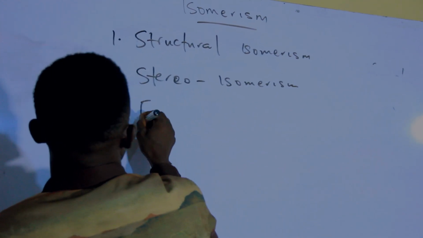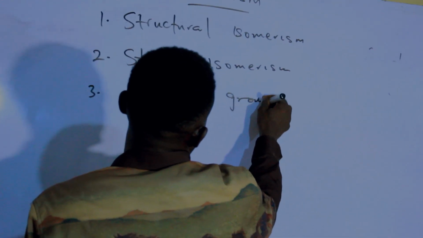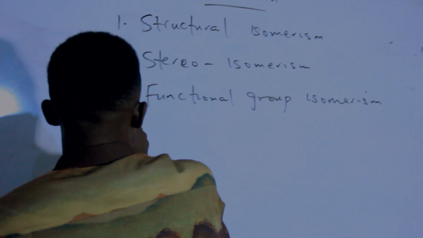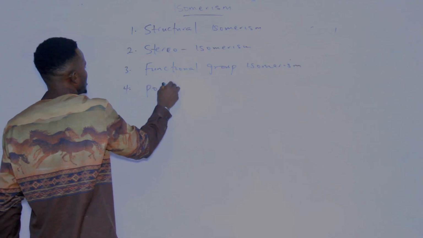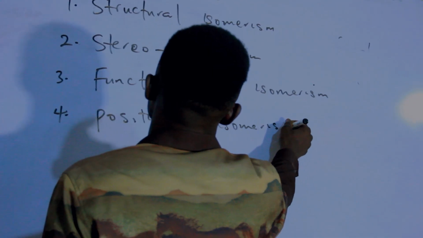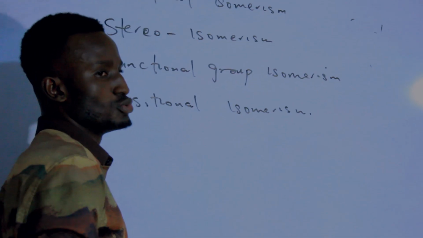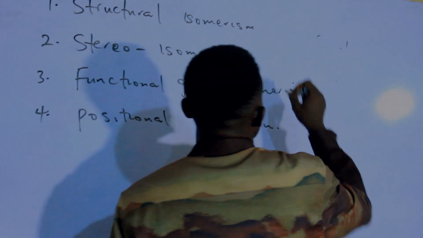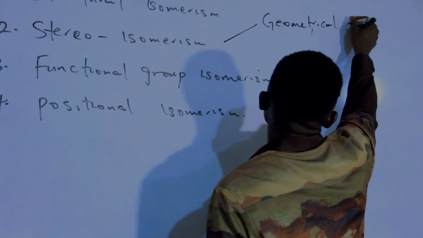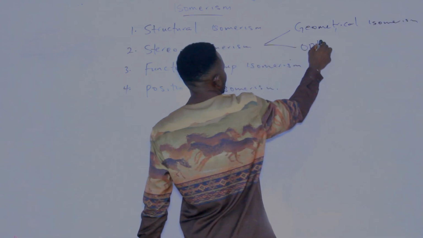We have the functional group isomerism. We have the positional isomerism. Don't forget, this stereoisomerism is divided into two: the geometrical isomerism and optical isomerism.